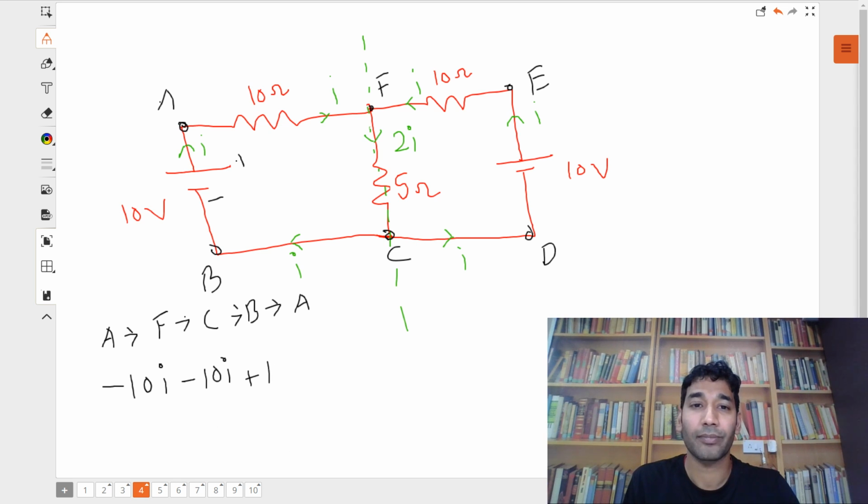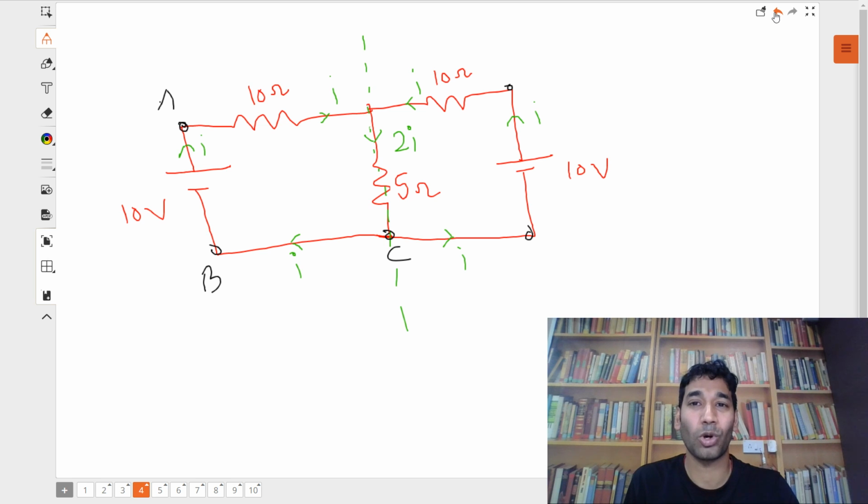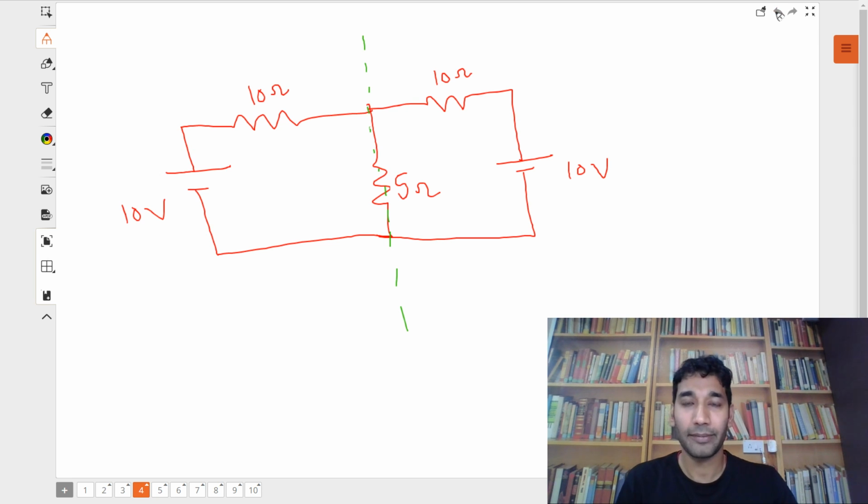Okay, and as some of you have already asked me in this chat box, sir, if these resistors are not symmetrical, what would we have done? Okay, so let me show that to you. I am just rubbing this off. All right, guys. Now let's see this. Now I'm going to edit this a bit.